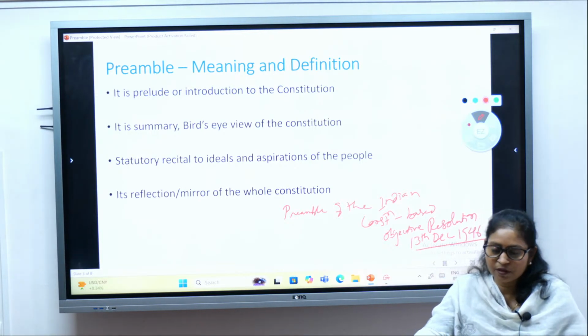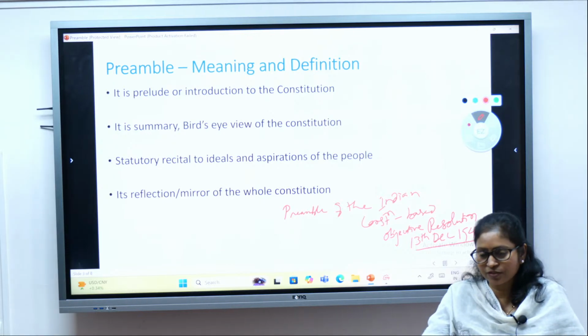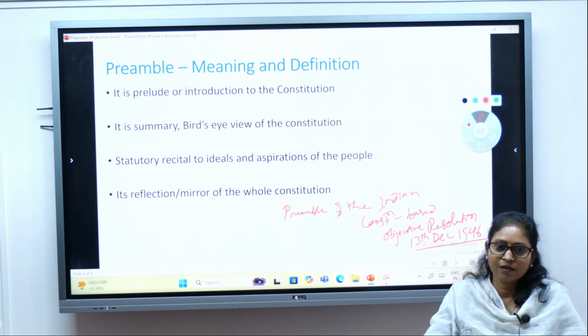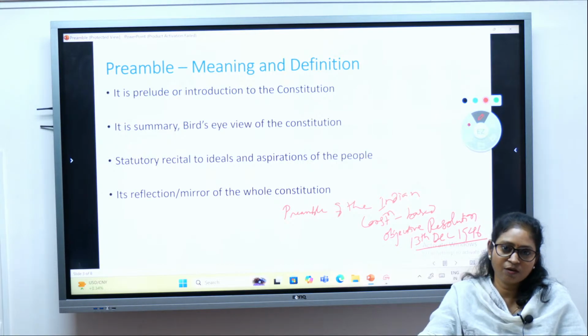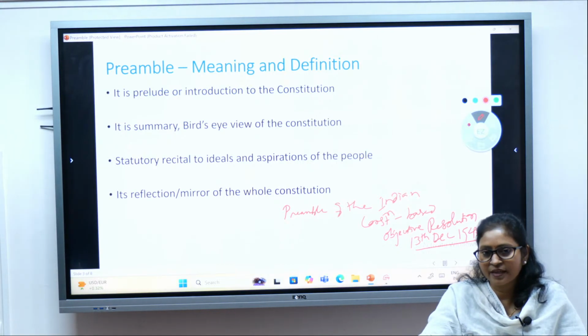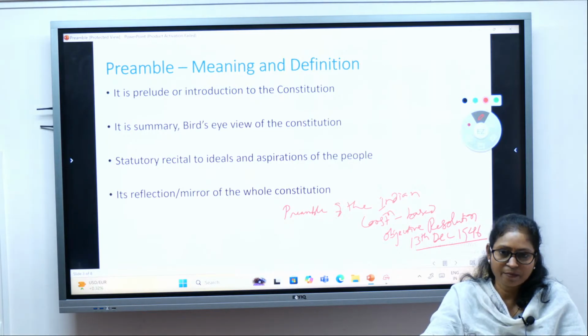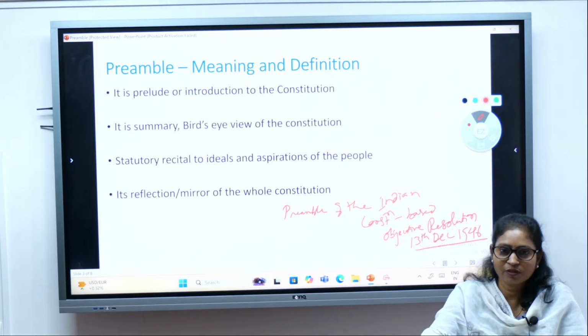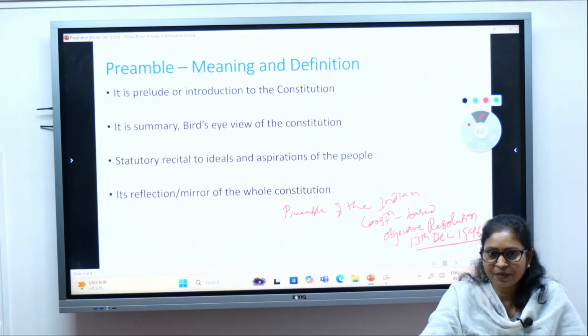So the preamble of the Indian Constitution is based on the idea mentioned in the objective resolution passed by Pandit Nehru, our first Prime Minister, who was also the Prime Minister of the interim government created on September 2nd, 1946.